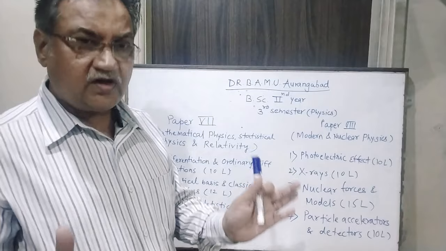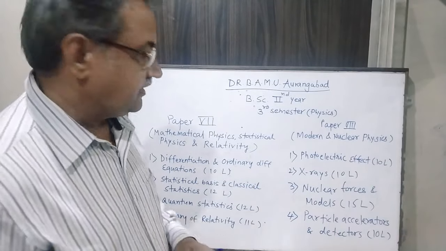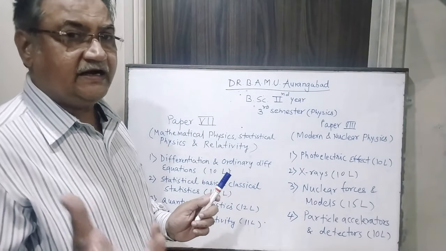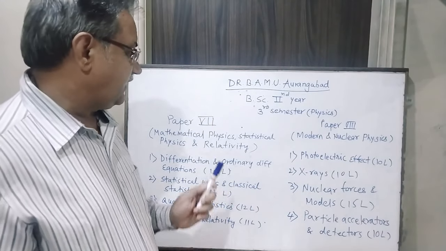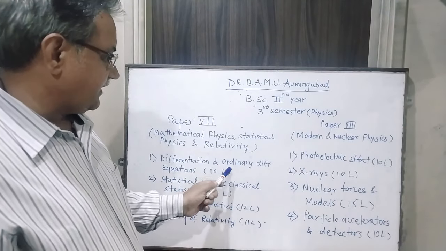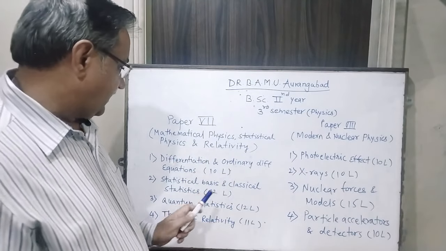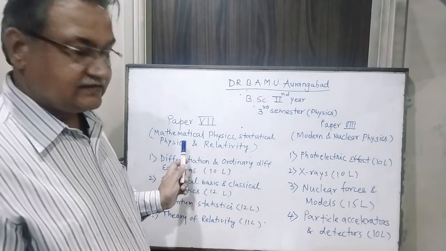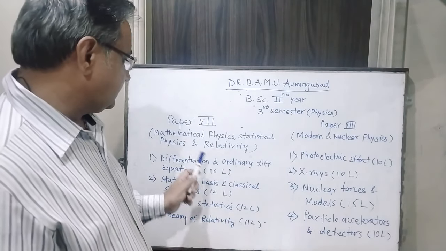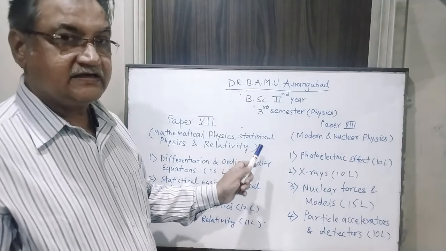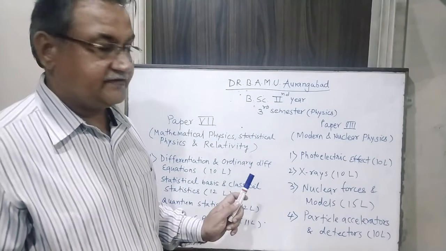Overall, if you see the papers, the names given are suitable for the contents which we are going to learn in them. The first chapter is mathematical physics. Chapters 2 and 3 are statistical physics, and chapter 4 is relativity. So the name given is mathematical physics, statistical physics and relativity.